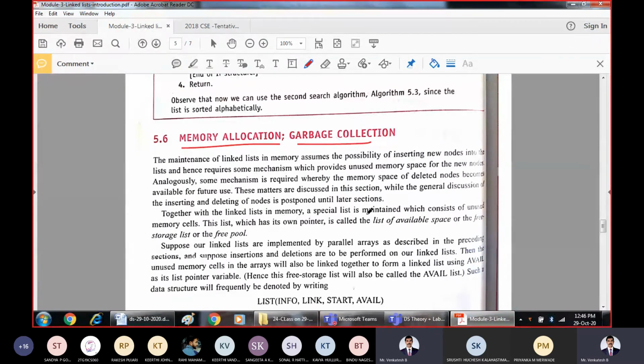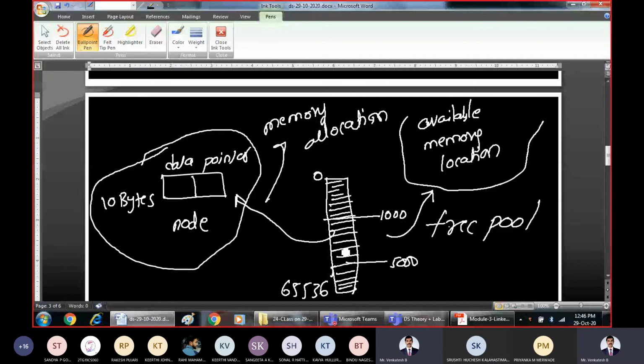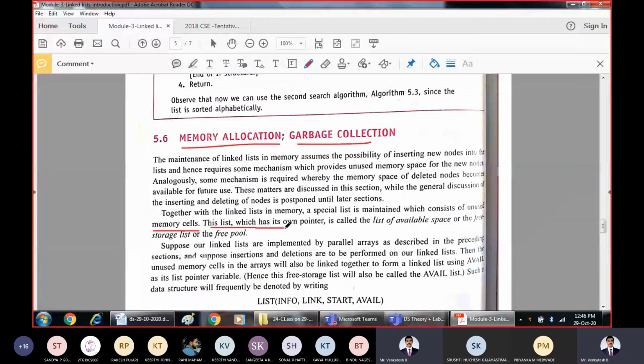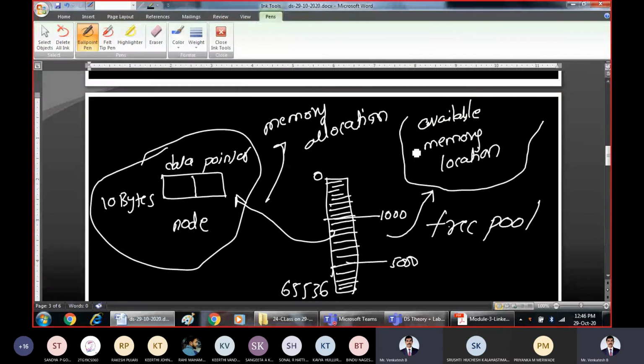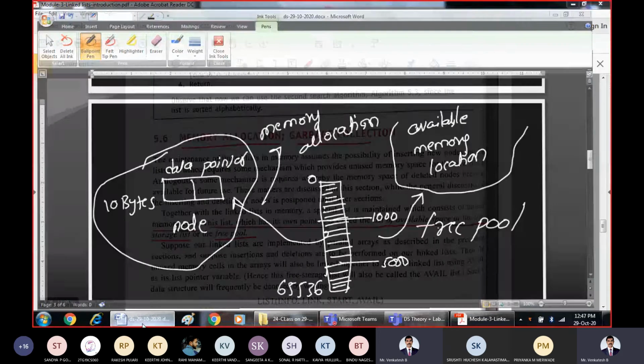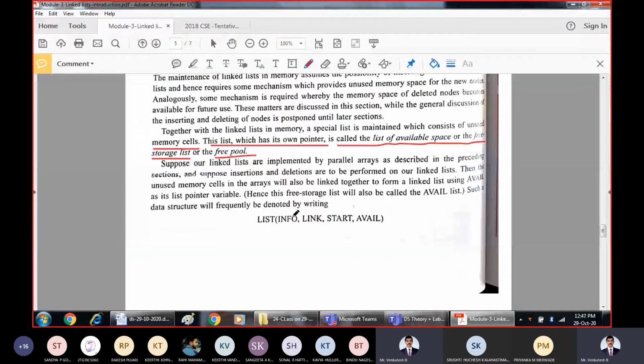That is linked list in memory. A special list is maintained which consists of unused memory cells. Unused memory cells are nothing but the free memory cells. This list, which has its own pointer, is called a list of available space, or also an available space, free storage list, or free pool. Three different names. From this free pool only you have to fetch the memory and allocate it to the new incoming node. So this is just a sample scenario.